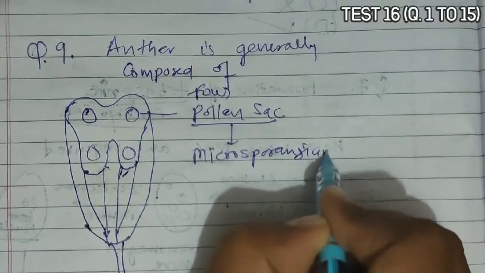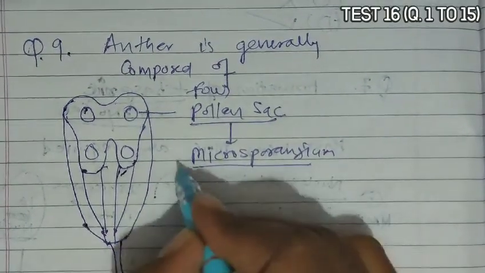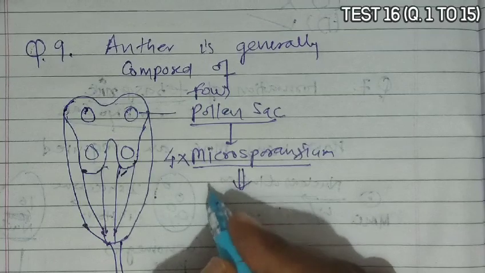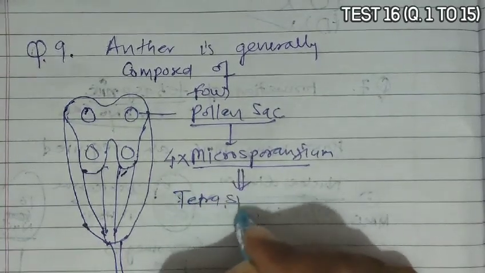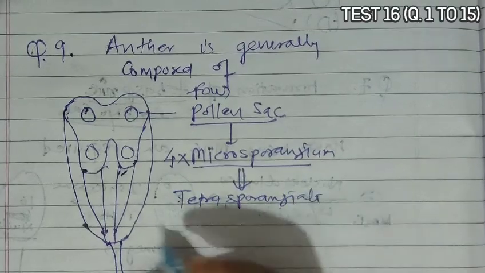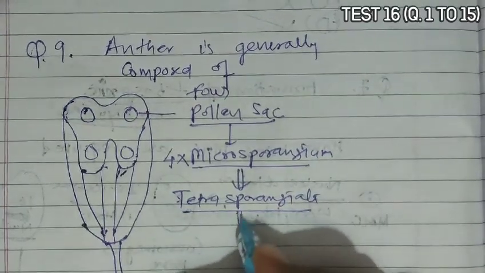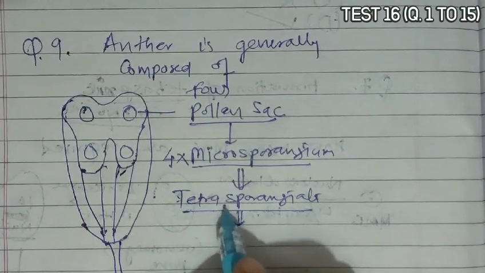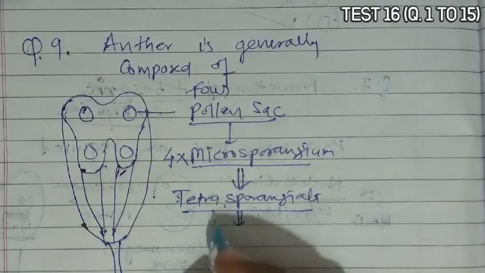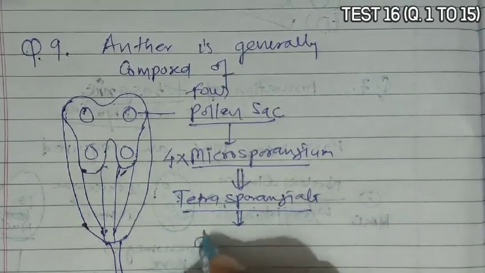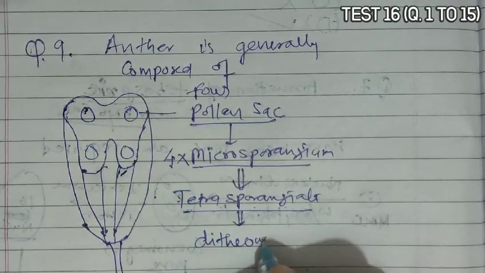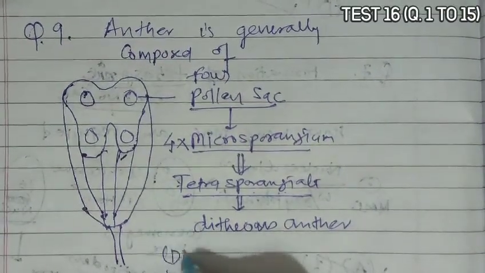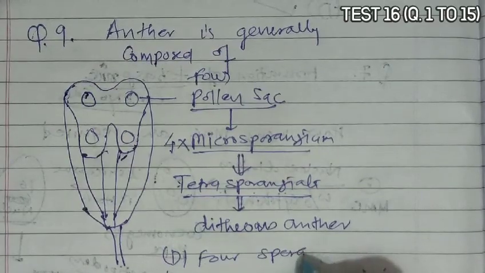Now pollen sacs are also known as microsporangium. So total how many? 4 microsporangium are there. And due to presence of 4 microsporangium, the anther is known as tetrasporangiate. Whole anther has 4 pollen sacs, so it is known as tetrasporangiate. But in each lobe there are 2 pollen sacs or 2 microsporangium, so it is known as dithecous anther as well. So answer becomes option D, that is 4 sporangium.